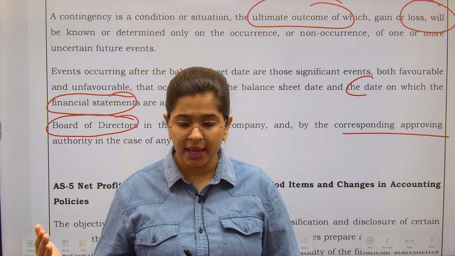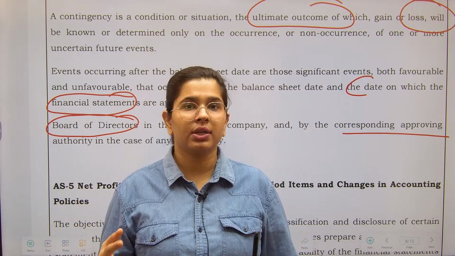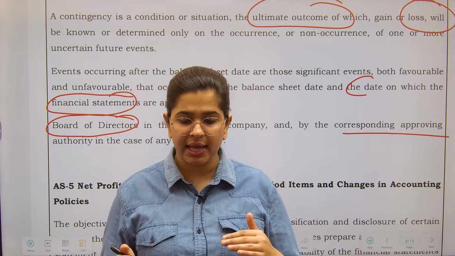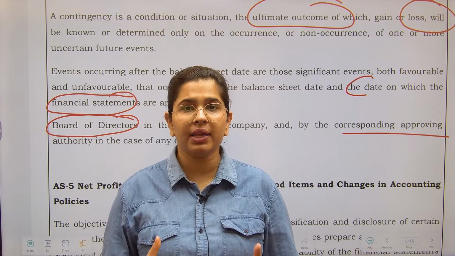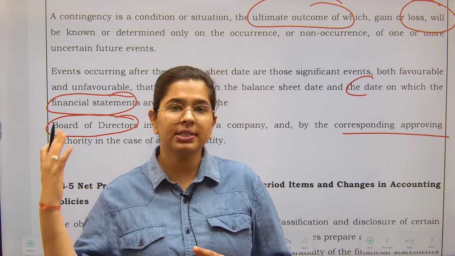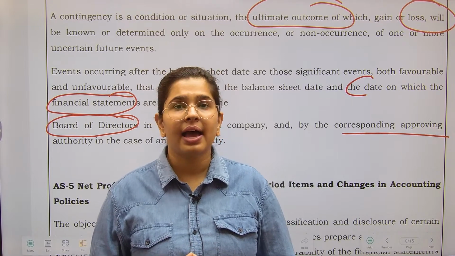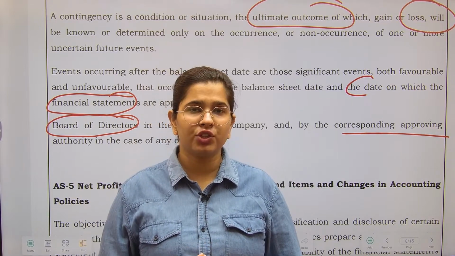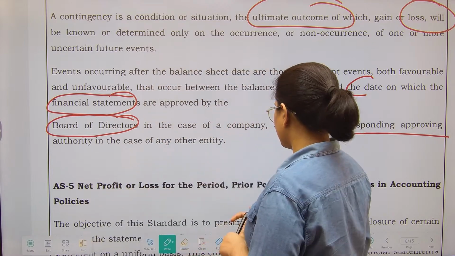Investors will read these, and we need to give them a proper disclosure that these are the events that have happened and we need to disclose, we need to provide them the complete data. So these standards talk about the disclosure. If anything bad happens after the balance sheet date, you need to disclose it. Only this was the intention.